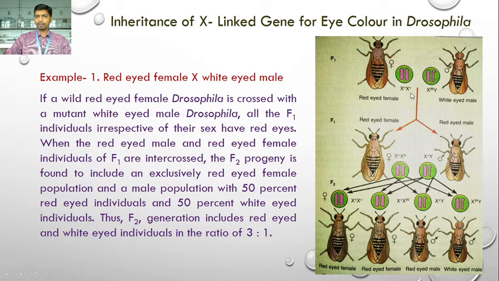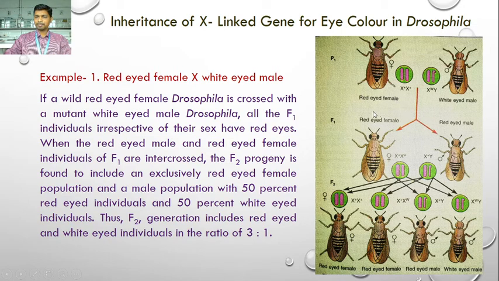During the gamete formation, the homogametic plus genes are separated into the gametes, so all gametes receive the X plus chromosome. Here the female is homogametic. The gametes possess the plus gene for the red eye. But in case of male, the gametes are heterogametic. Some gametes receive the W gene while some gametes receive only the Y chromosome.